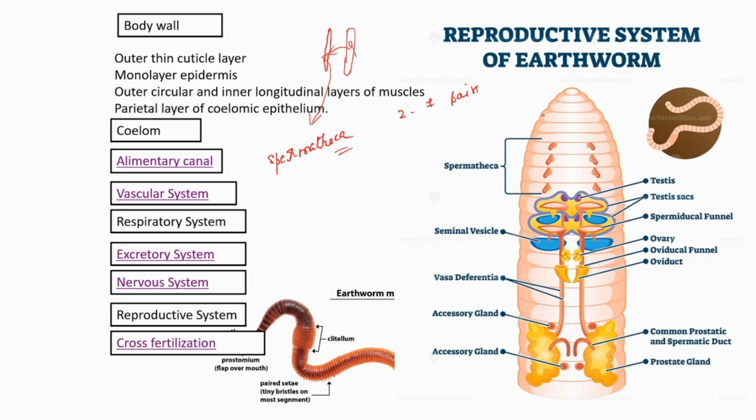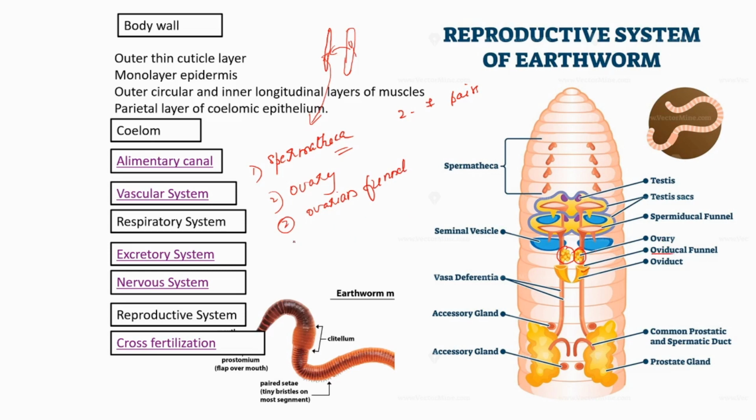And what about its number? It is 2 to 7 pairs. Spermatheca is the first one. The second one is the ovary. We can see the ovary here, a pair of ovaries is there. Then the ovarian funnel is there, this one.